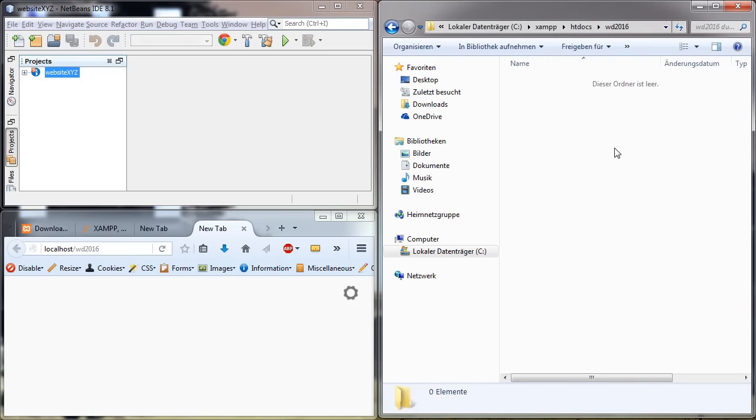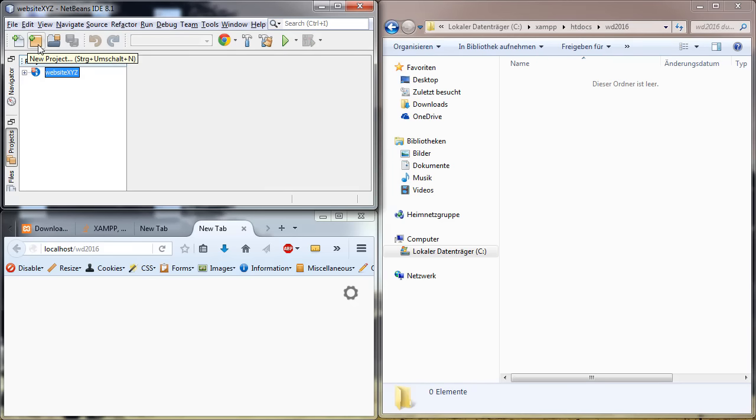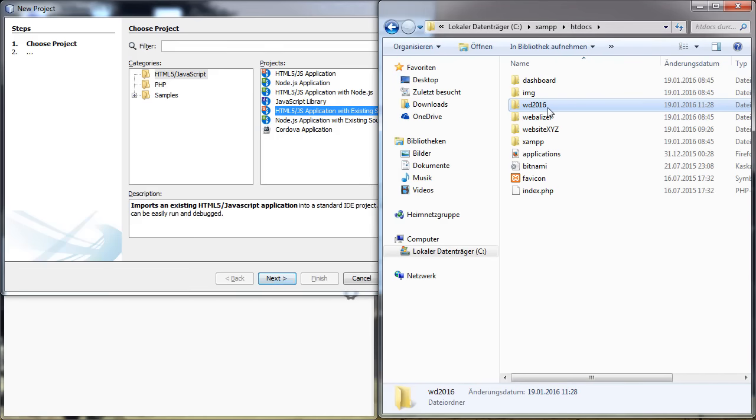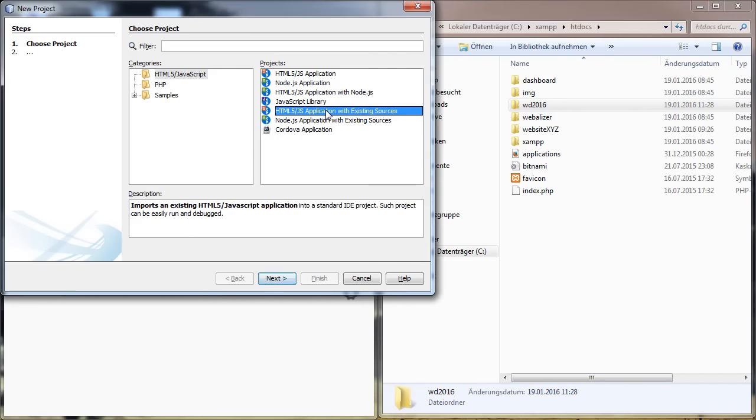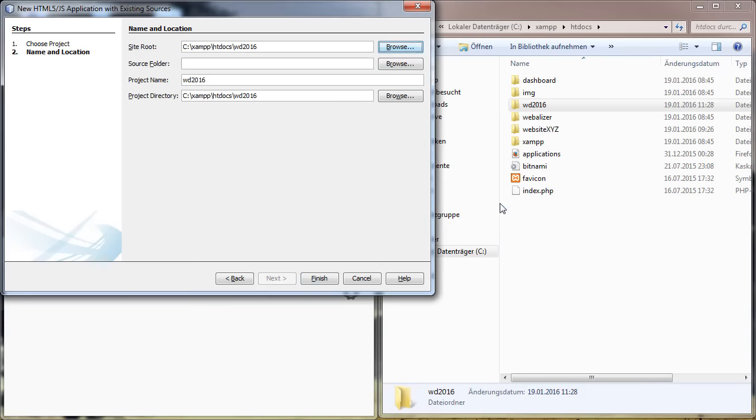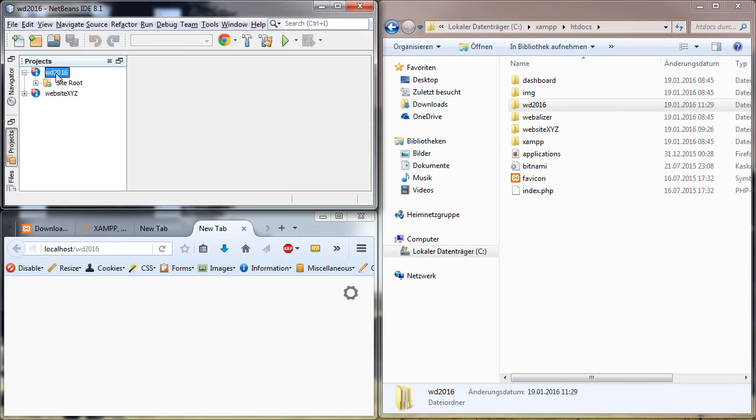However, we don't have any code yet in there, and whenever we write code for our website, this shall of course always be stored in here straight away. So this is where it should be. So what we will do now is we will create a new project, and then we go for HTML5 JavaScript, with existing sources. The existing source is just the folder that we have created, nothing else. So we go for existing sources, and then we click next, and then we browse for our folder, and that's it. Open it, finish, and now that folder is loaded in here.